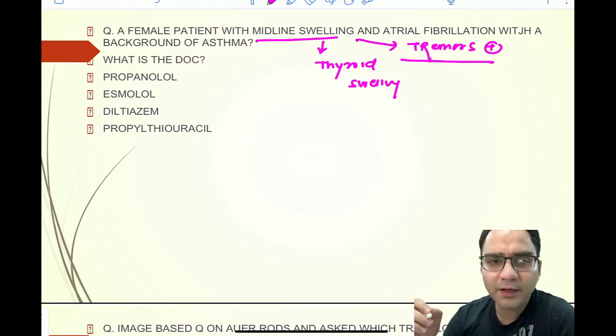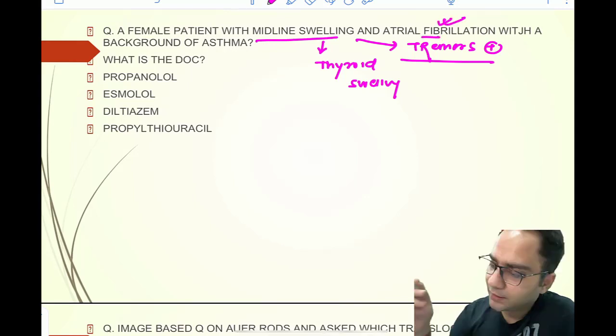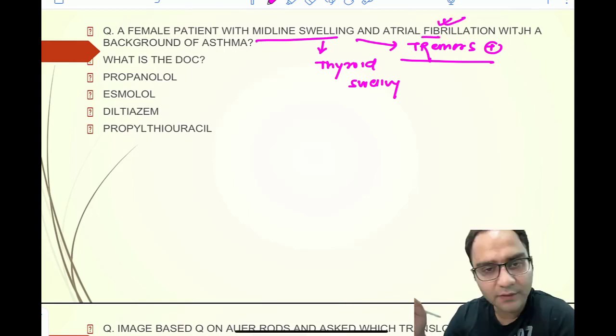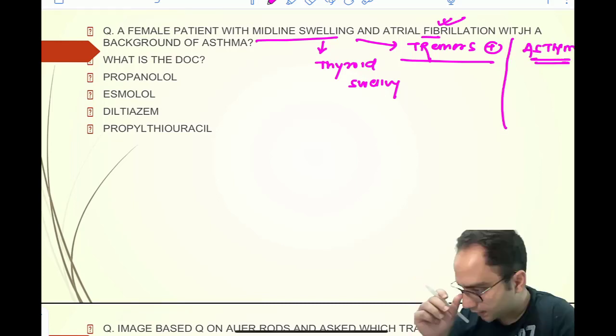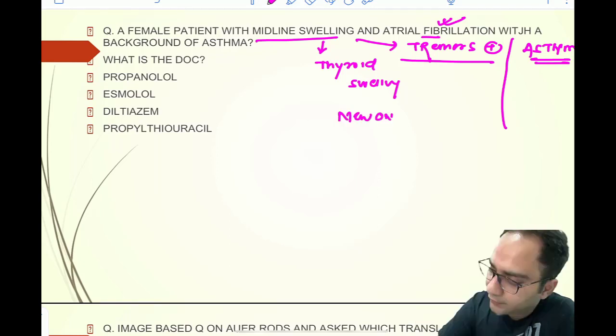So a thyroid swelling with tremors and atrial fibrillation, and the patient is having a comorbidity of asthma. So guys, you should remember that whenever there is a new onset AF, you should always rule out thyrotoxicosis.